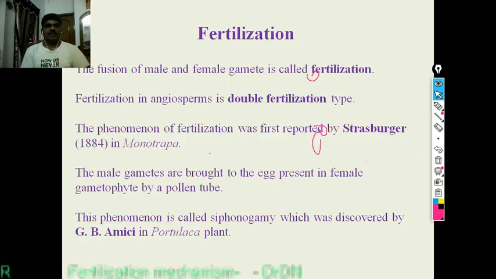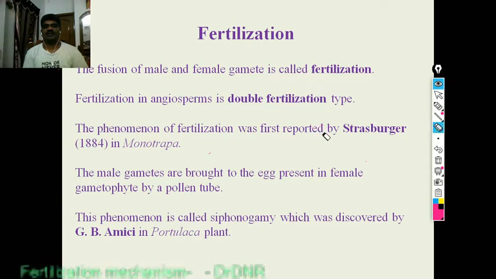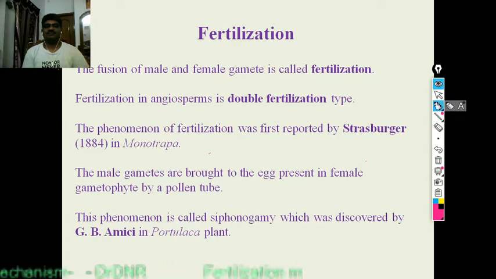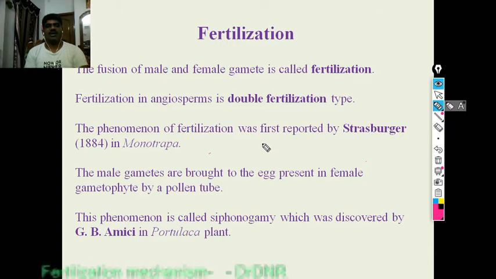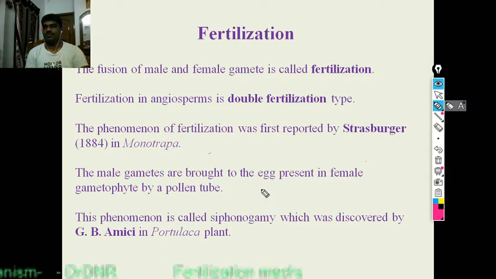The fusion of male and female gametes is called fertilization. Fertilization in angiosperms is of the double fertilization type. The phenomenon of fertilization was first reported by Strasburger in 1884 in Monotropa species. The male gametes are brought to the egg present in the female gametophyte by the pollen tube.